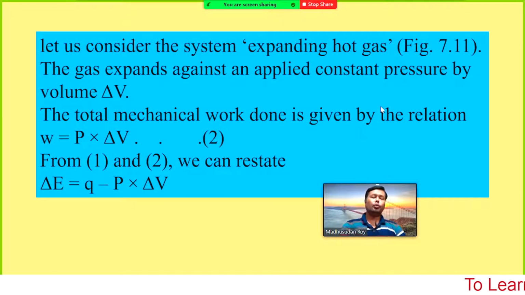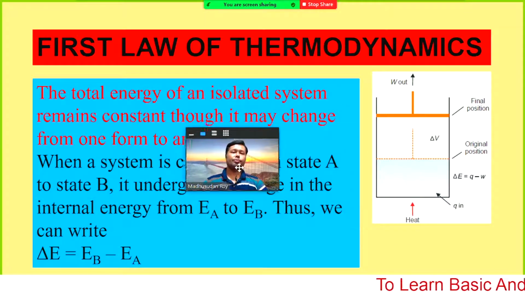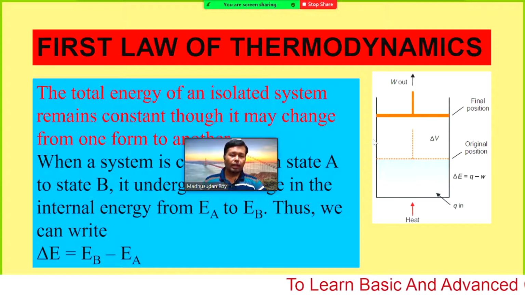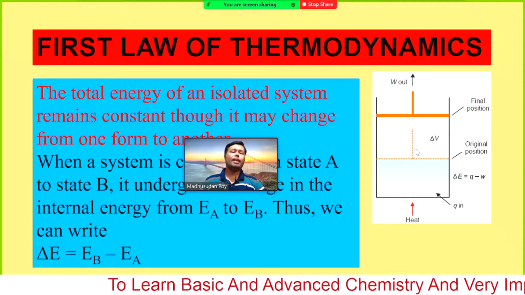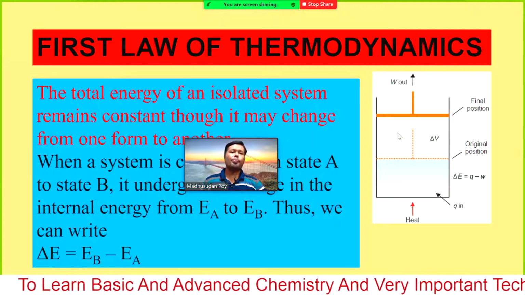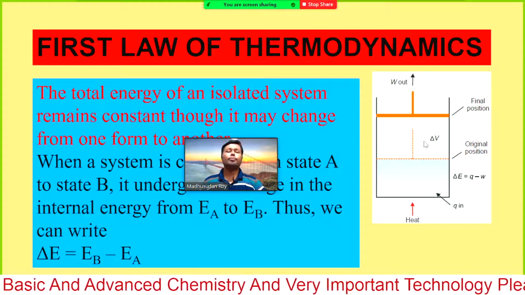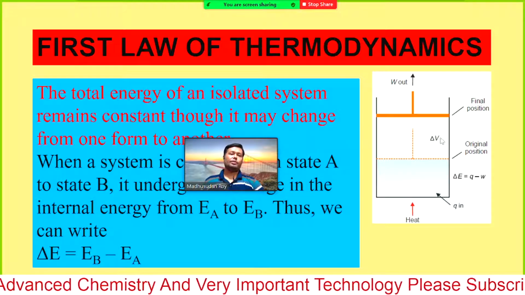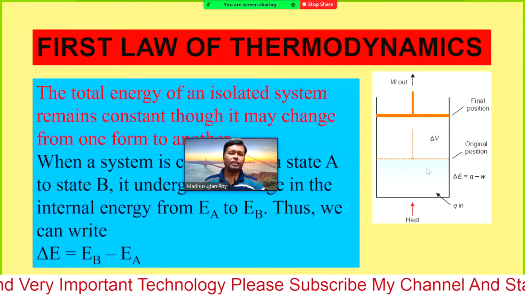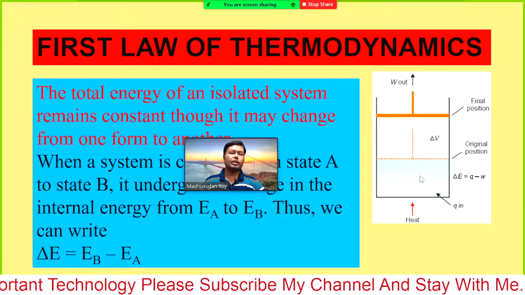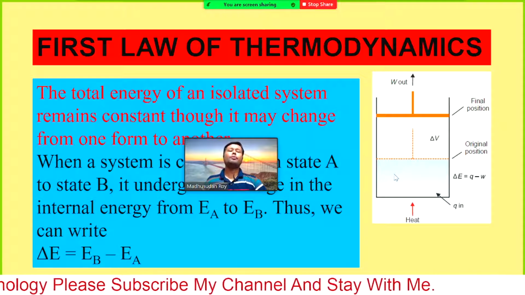If you want to increase the volume by this amount delta V, you must perform some work against the increase of the volume. Normally the initial volume of this mass has some pressure.